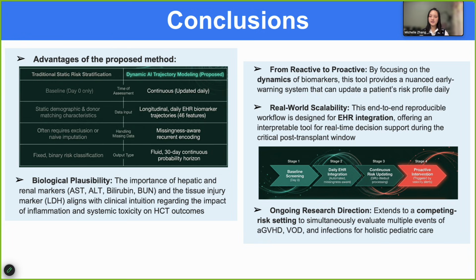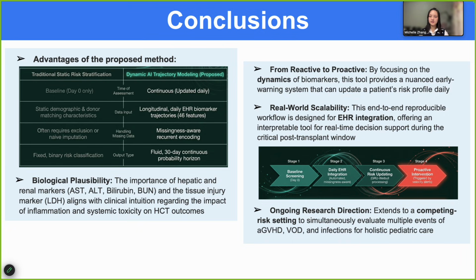A reactive model waits until a patient crosses a clear clinical threshold, but a dynamic model may identify concerning trajectories earlier as biomarkers begin moving in a risky direction. This workflow is also scalable because it uses routinely collected EHR biomarker data and could update risk each day during the high-risk post-transplant window. The biological interpretation is encouraging as well. Important markers include hepatic, renal, and tissue injury signals, which align with clinical intuition about systemic toxicity after allo-HCT.